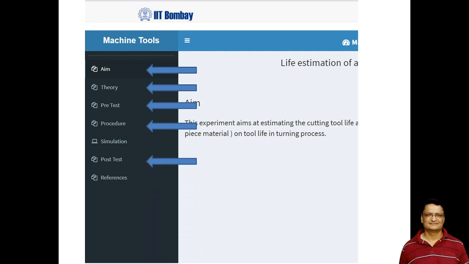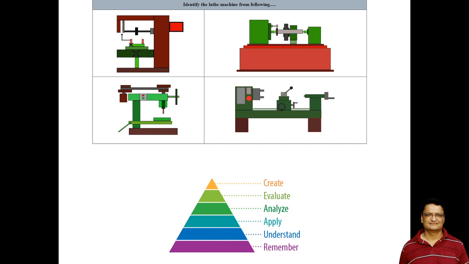After performing the experiment, the student is supposed to give the test, which we term a post test, so that we can evaluate the student, and for further readings there is a reference section. In all this virtual lab, the most important thing where the experiment is conducted is the simulator. So let us go into the simulator of this experiment.